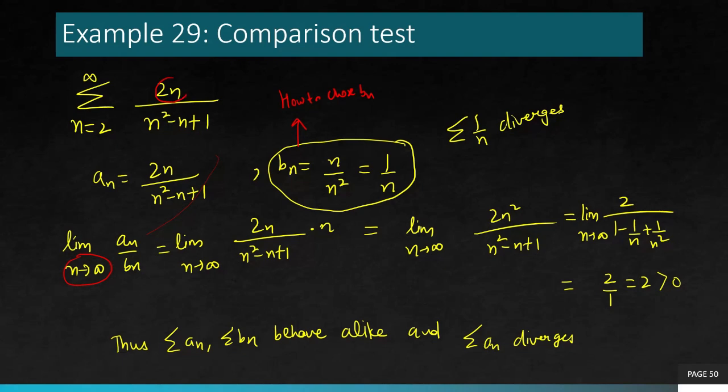In the numerator, there is only one term. So the highest power is the dominating power, n to the power 1. So that's why I choose n to the power 1 in the numerator. And in the denominator, it is the biggest power term, n square. So that's why I chose n square as the denominator. When you simplify that, you will get 1 over n. So choose the largest power in the numerator divided by the largest power in the denominator. Simplify, you will get your bn. And once you get your bn, follow the test and all the steps, you will get your answer. And this technique of choosing bn works in most of the examples.